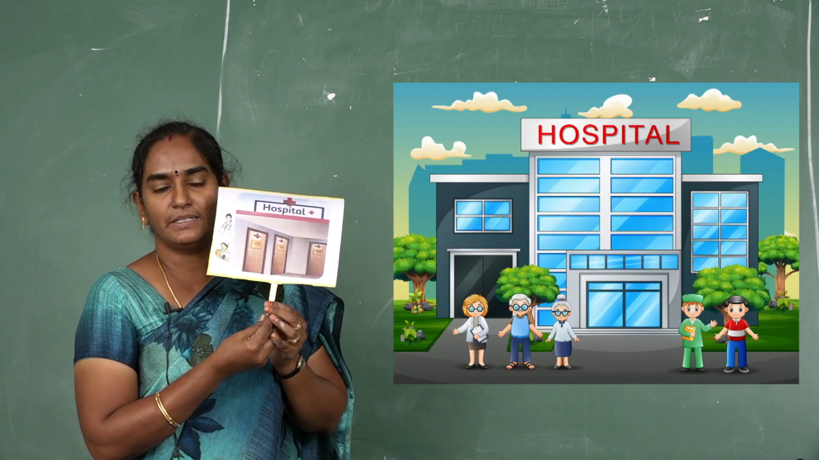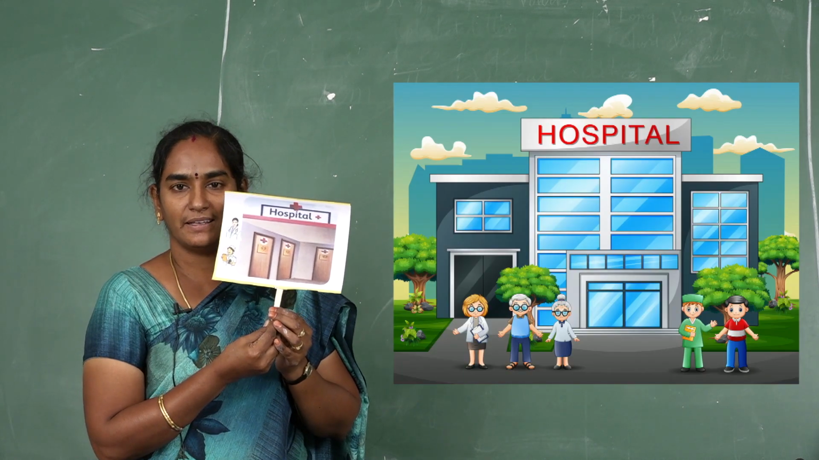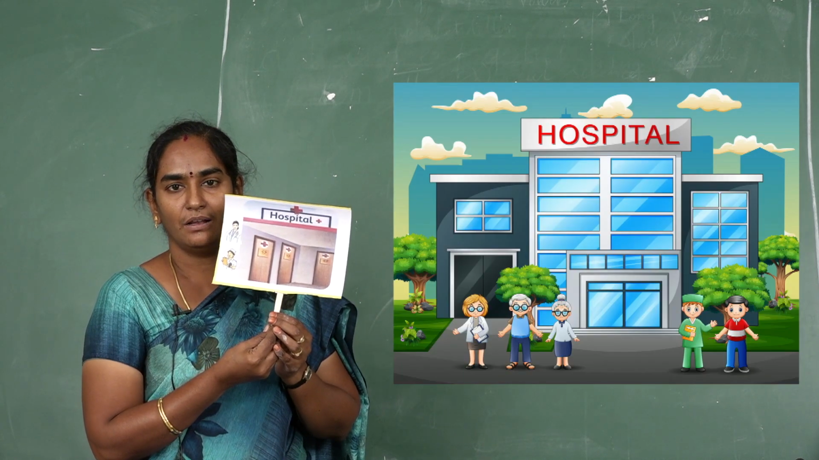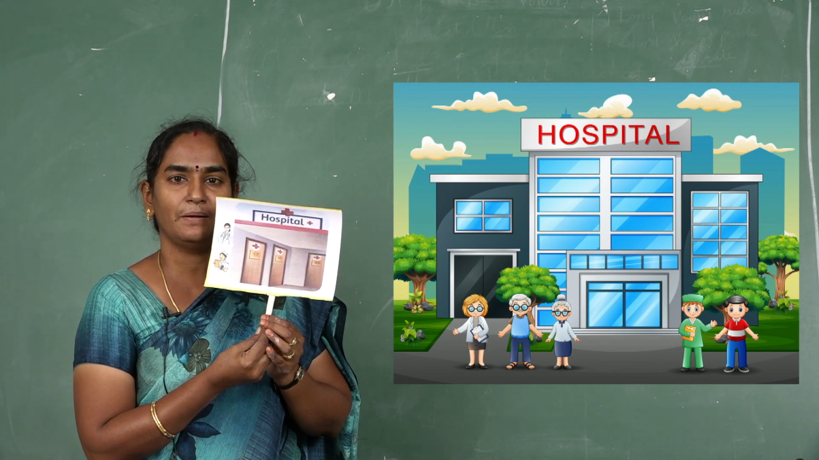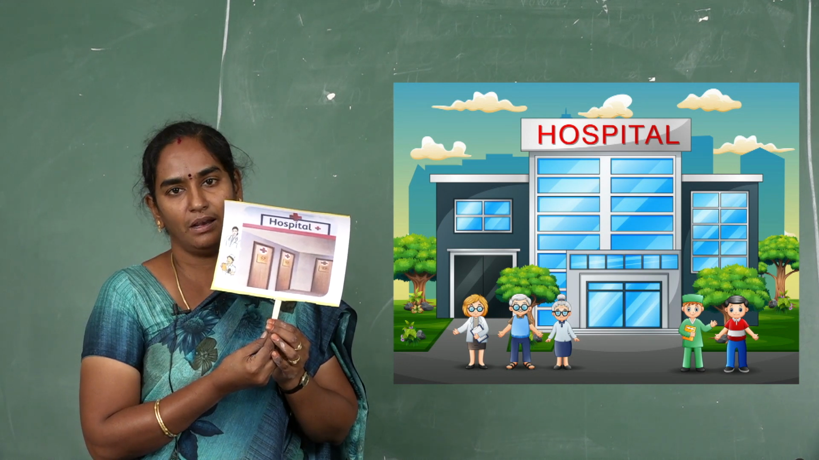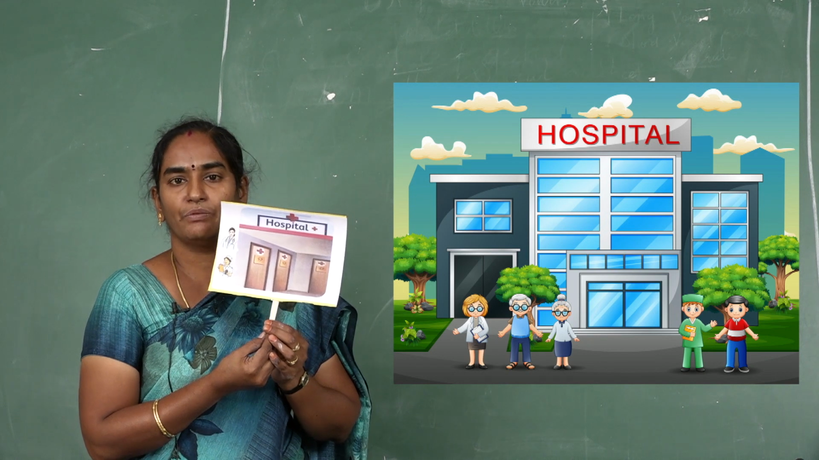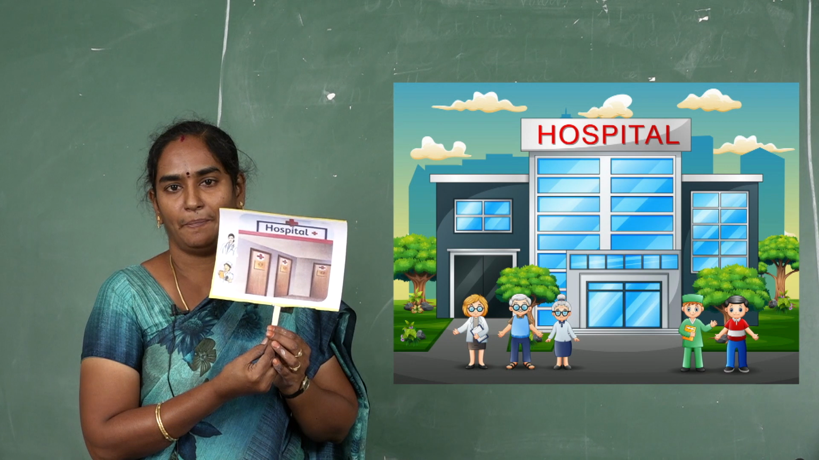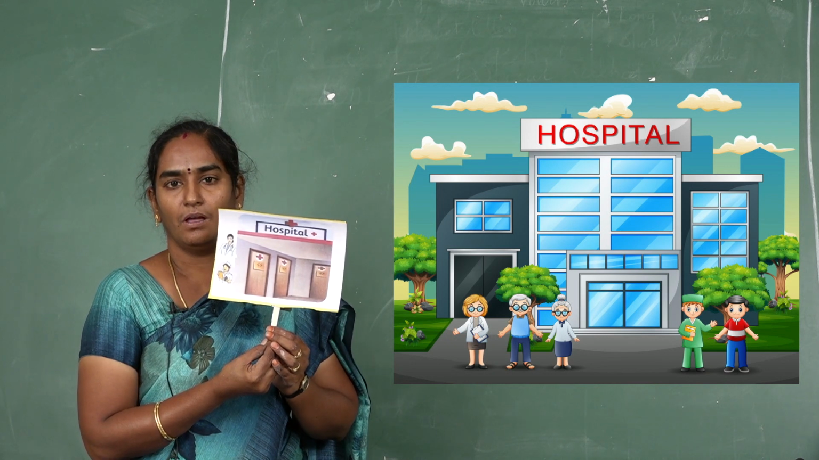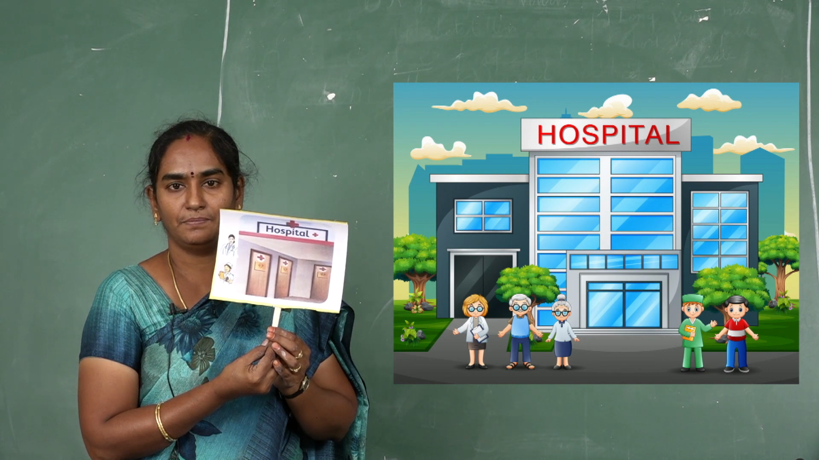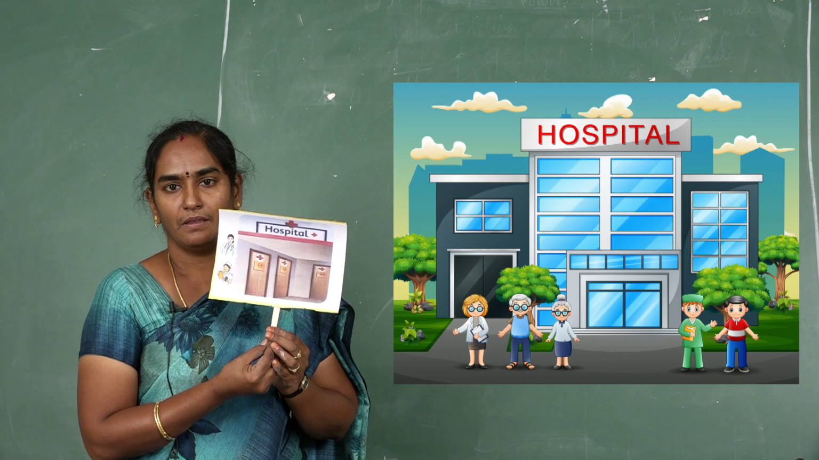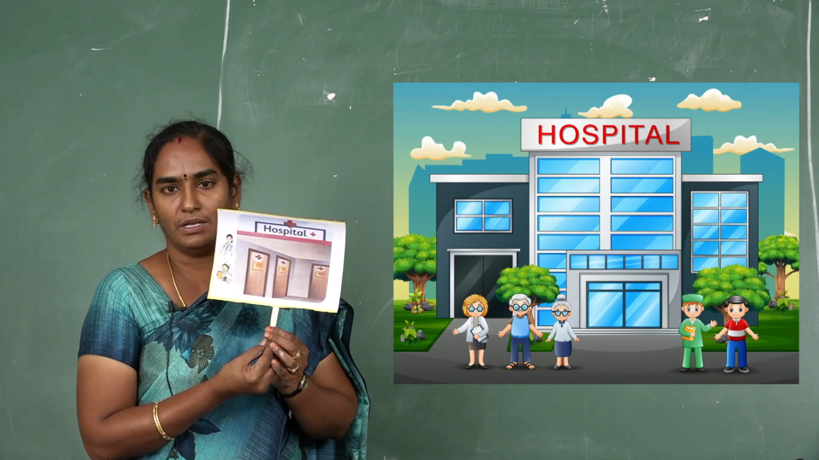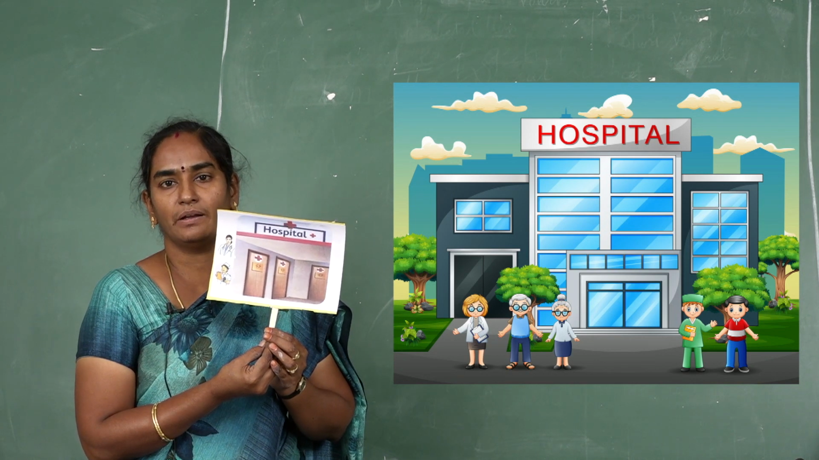See, next one. What is this? Yes, this is hospital. When do you want to go to the hospital? When you are ill or sick. So when we are ill or sick, we go to the hospital. Doctors and nurses treat us. Ambulance is the vehicle to carry the injured person to the hospital. If you want to call the ambulance, we dial 108.